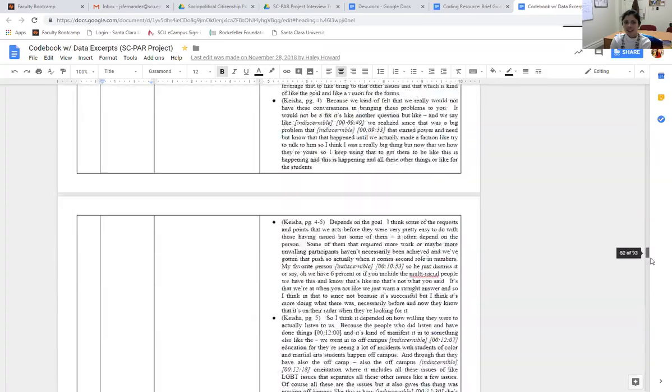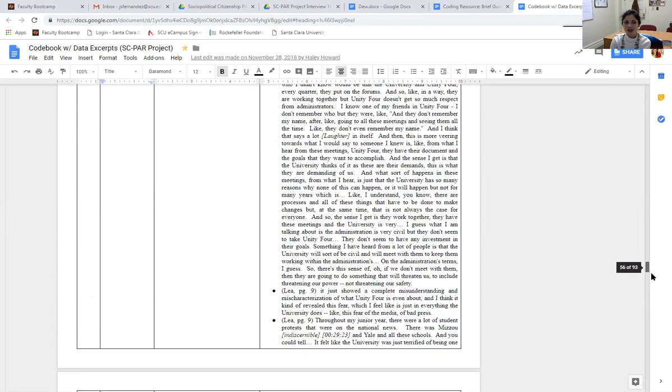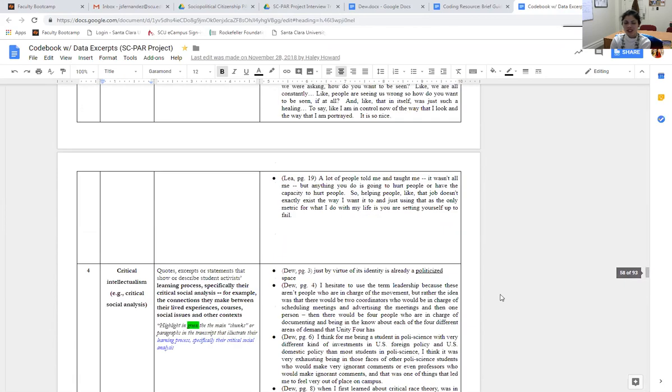We have a lot of data. We have almost close to 100 pages, but we have about 5 or 6 themes. Critical intellectualism, and there's always a definition next to it.